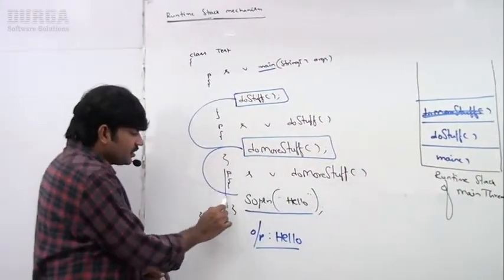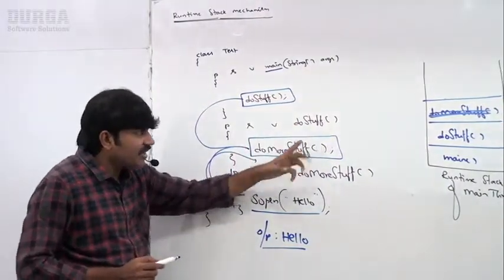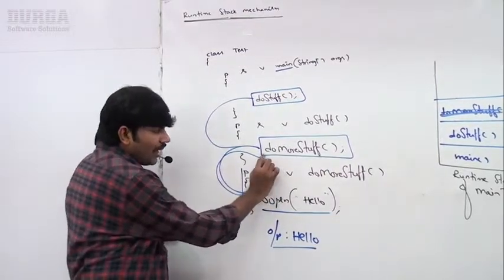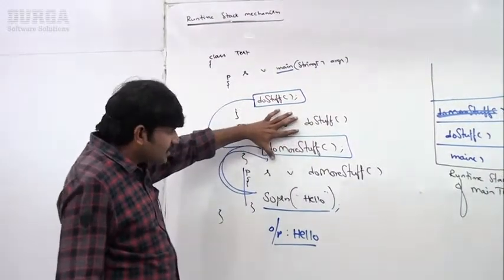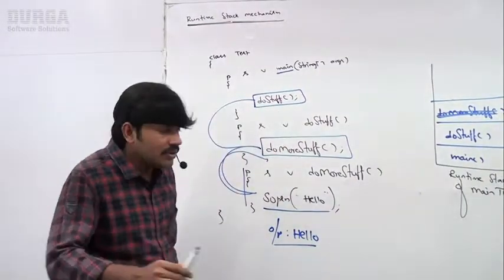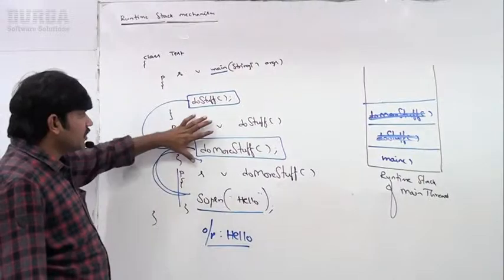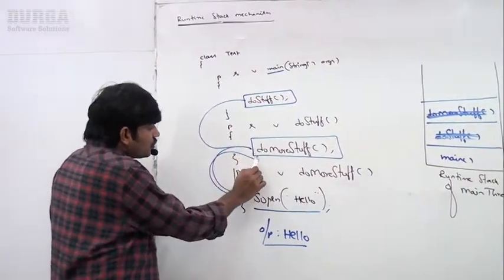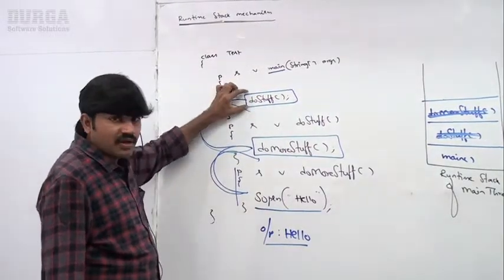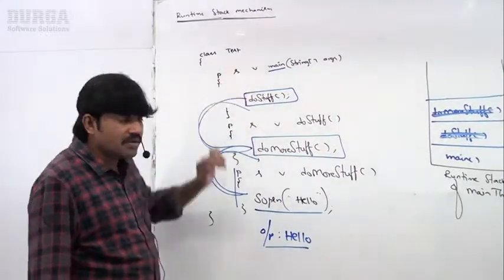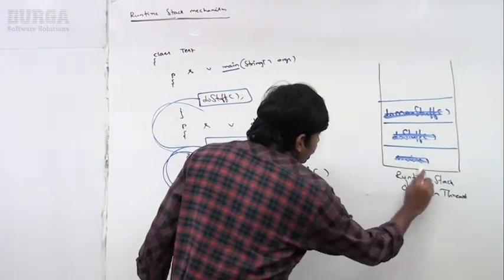Now once this one completed, the control will go to do stuff, because do more stuff method call completed. Now no other thing is there to continue. That's why do stuff is also completed. Once do stuff completed, JVM will remove the corresponding entry from the stack. Now, sir, control goes to main. Inside main, other than do stuff call, nothing is there. That's why main method is also completed. If the main method completed, the corresponding entry will be removed from the stack.